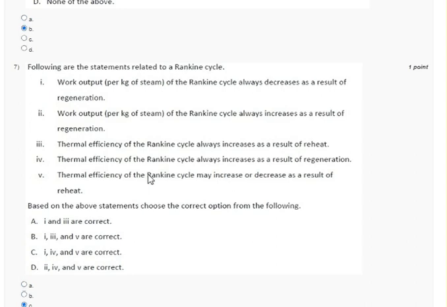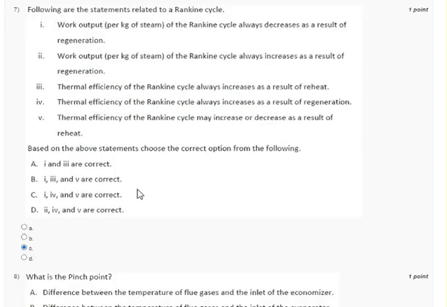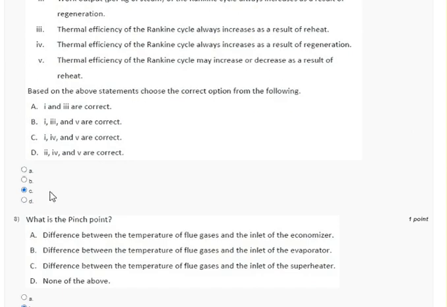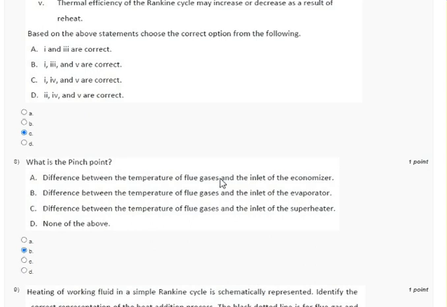Thermal efficiency of Rankine cycle always increases as a result of regeneration, and thermal efficiency of the Rankine cycle may increase or decrease as a result of reheat. In reheat, there is no necessity that thermal efficiency always increases. So first option is correct, fourth option is correct and fifth option is correct. So C is the correct option for this question.